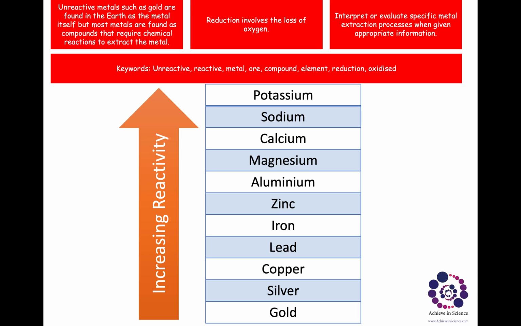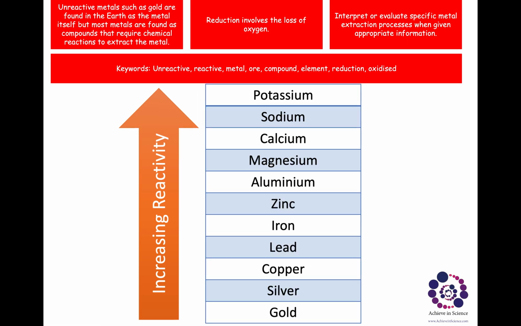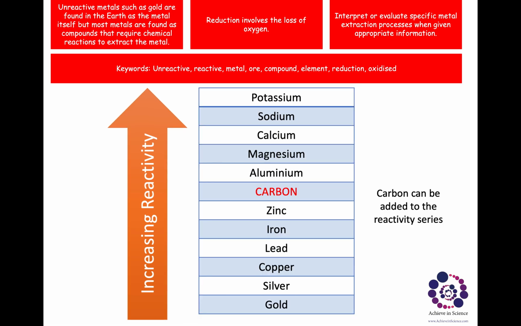All these metals are increasing in reactivity as they progress from gold to potassium, so the ones at the top will react pretty easily. Now, I've added carbon there. Carbon can be added to the series underneath aluminium.